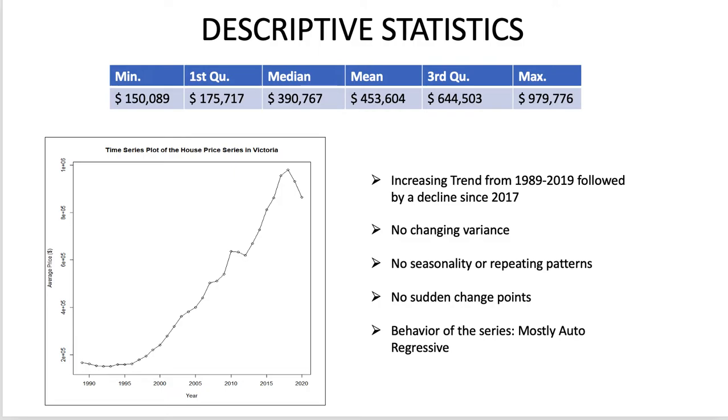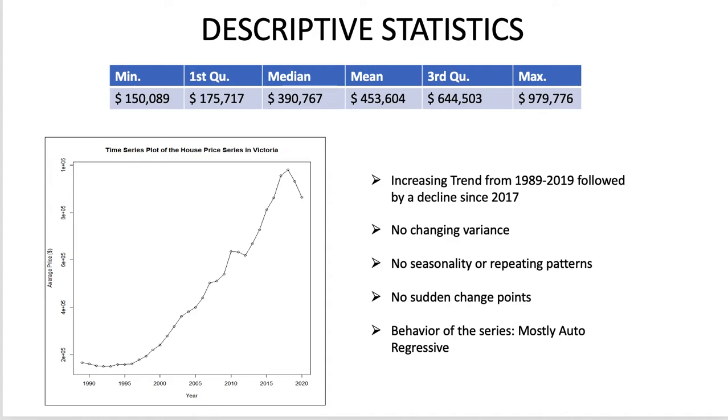The summary of the dataset shows that over the 20 year period, on average, a house was sold at $450,000. The highest sale was recorded at nearly $1 million, and the lowest is at about $150,000.